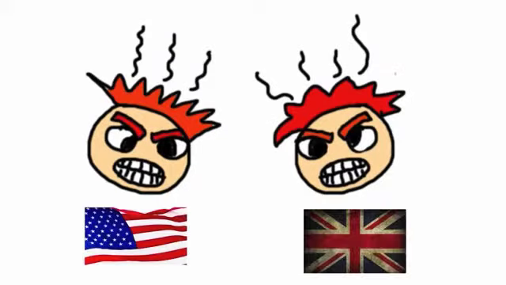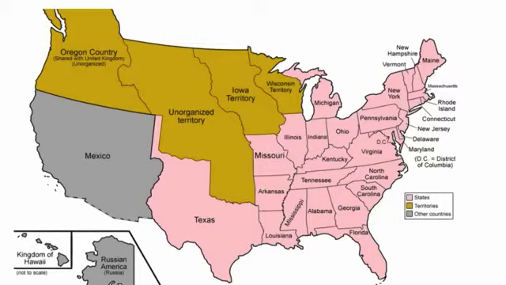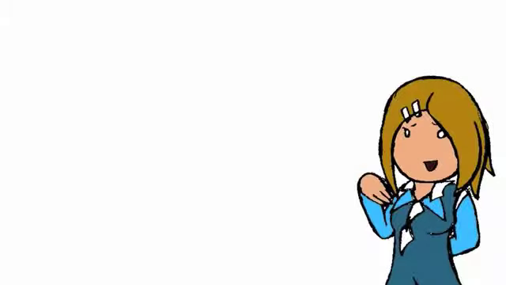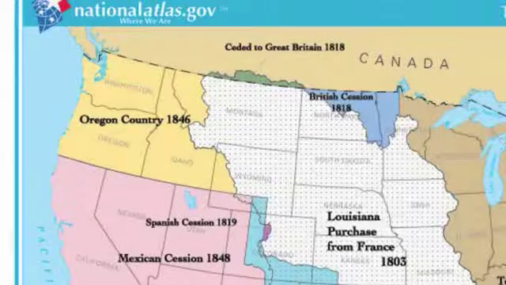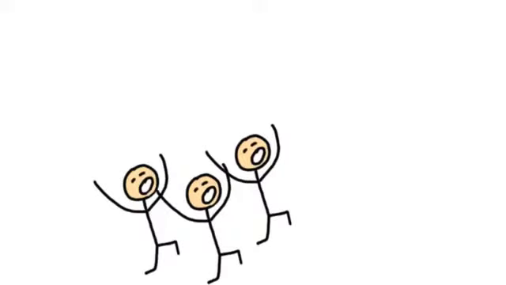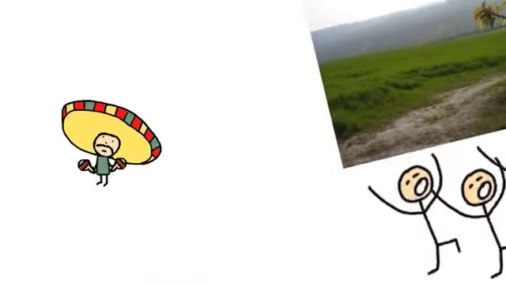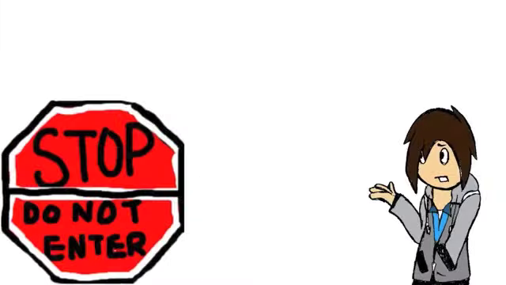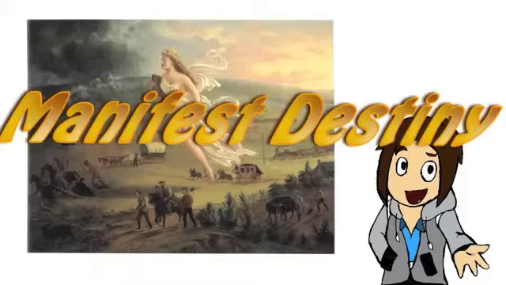The U.S. and Britain compromised the land dispute and divided Oregon along the 49th parallel. In 1846, Oregon became a free state of the United States. The Mexican-American War was a sneaky way for the Americans to take the rest of the land in the West away from Mexico. The Mexican presence in the West prohibited the Americans from fulfilling the Manifest Destiny.